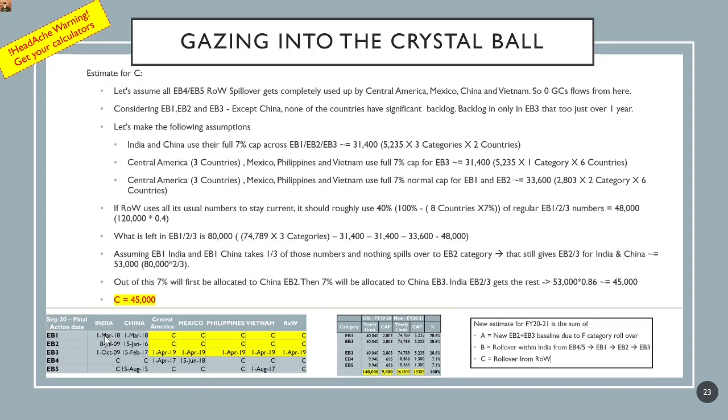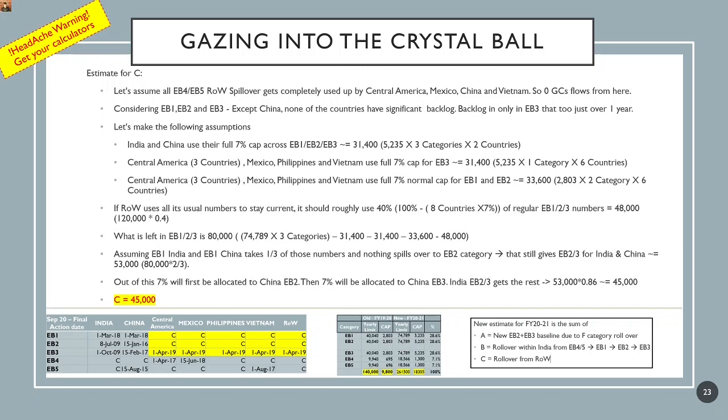Now, we have covered all these boxes here, but we should also remember that the rest of the world will also use some of these numbers. So if rest of the world uses all its usual numbers, like in a normal year, to stay current, going very conservatively, it should roughly use 40% of all these numbers. How did we arrive at 40%? There are 8 countries, including India and China, that are using, in a normal year, 7% of their cap numbers. That means 56% gives roughly 40% to the rest of the world. And we are assuming that all 40% is being used to stay current.